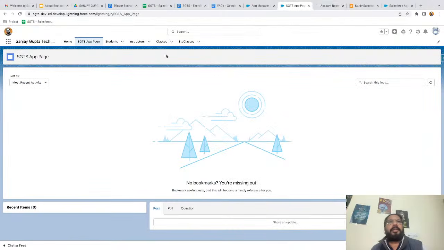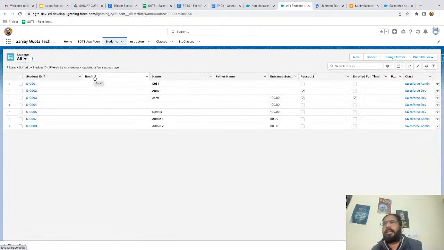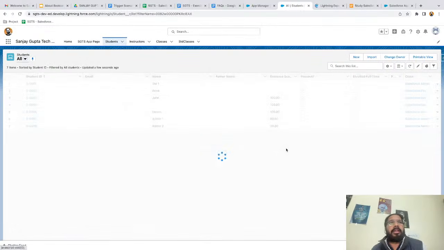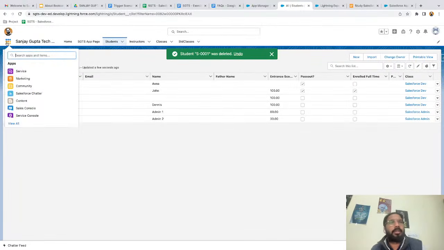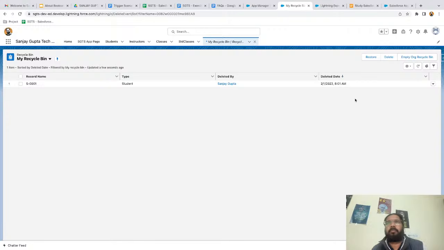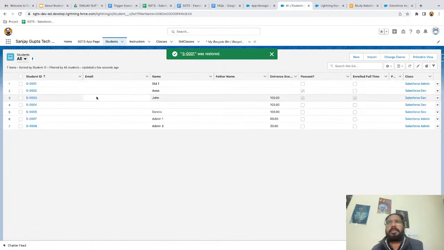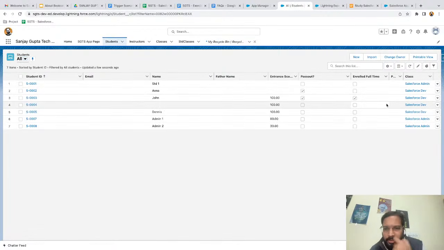So Nikhil is asking, if we have a record which has a lookup and master detail, and I delete the record from here, will it have this lookup or master detail populated? So let's try this. I'm just deleting it. Whenever we delete any record, it goes to the recycle bin. So you can go to the recycle bin and there you will find that record. So here it is. Now I'm going to restore it. Moving to students. Yes, it will have that relationship. So this way you can just try out things.